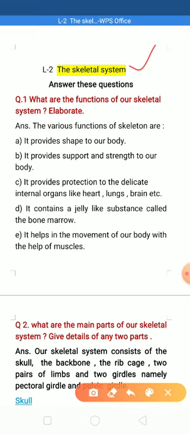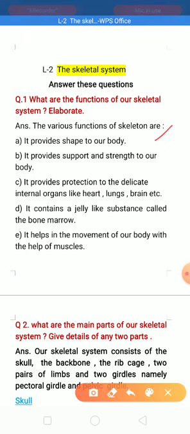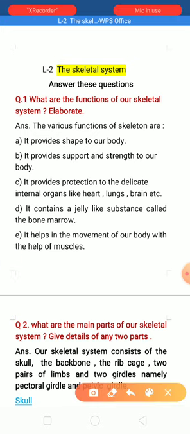Okay, so first question of our answer this question is, what are the functions of our skeletal system? Elaborate. Functions means what type of work our skeletal system do. We have to elaborate means explain. Okay, so here I have written the answer of it. Just look at it. The various functions of skeleton are, we have to write like this.